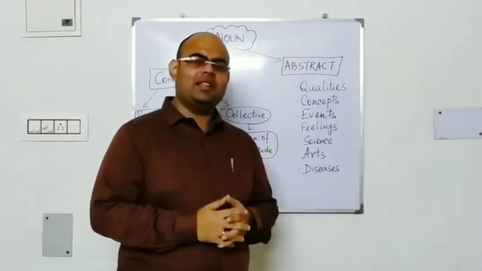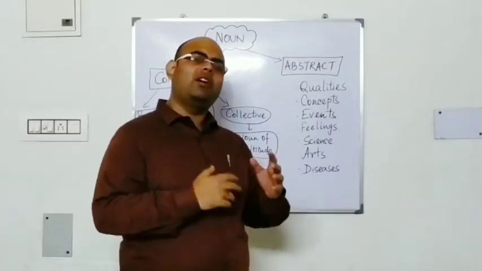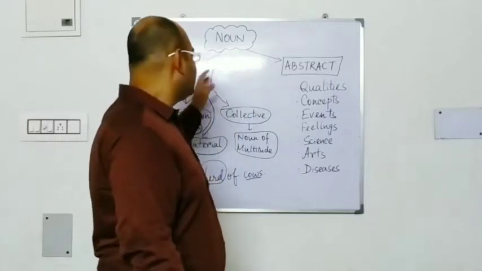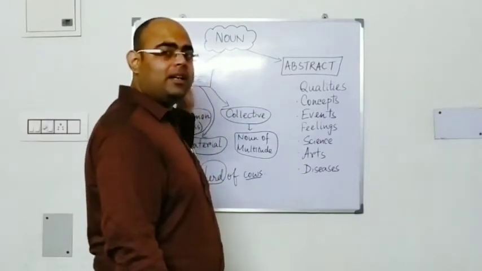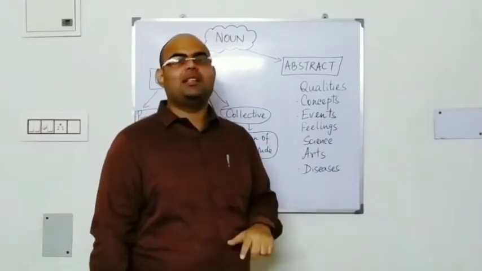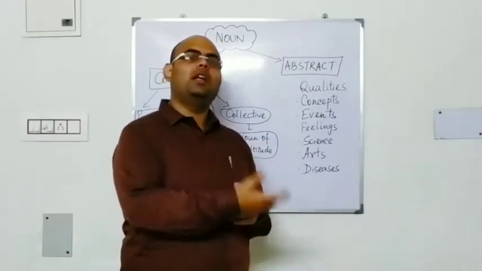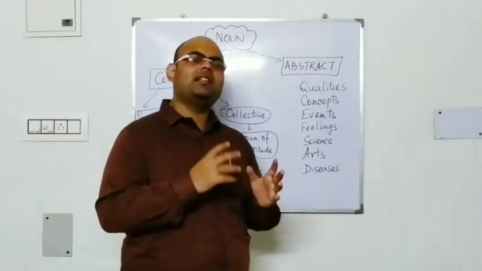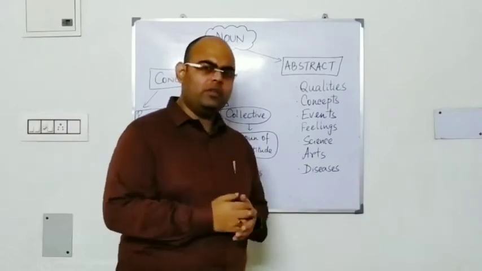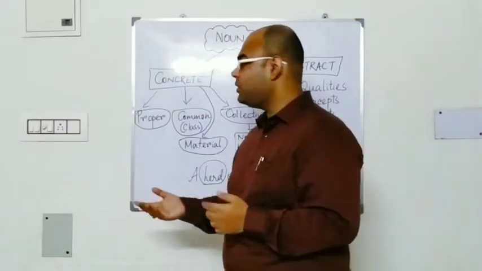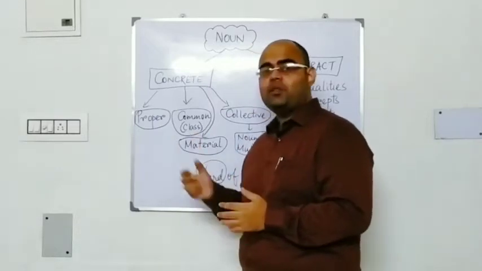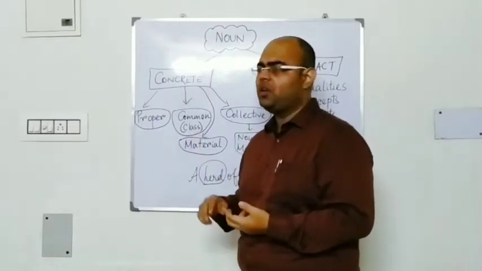It is another chapter when one form of noun will act as another form of noun. You may see a concrete noun acting as an abstract noun. Countable noun will act as an uncountable noun. Uncountable noun will act as a countable noun. So that's another chapter known as transformation of different types of nouns. We are going to do a video afterwards. There are many other sub-chapters of nouns, that is number, singular and plural, gender.